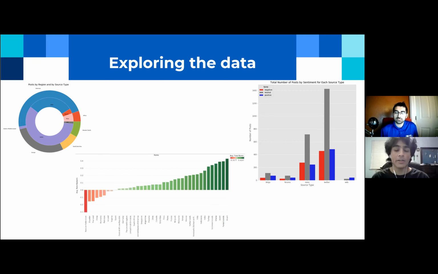Finally, at the bottom, you'll see a long bar chart. And this is the average tone per country. And this factors in the fact that certain countries have very, very few posts, and it removes countries that would skew the results. And what we found was that countries like Russia and Ecuador seem to be very negative in general, whereas countries like Japan and Brazil and the Faroe Islands seem to be very positive.